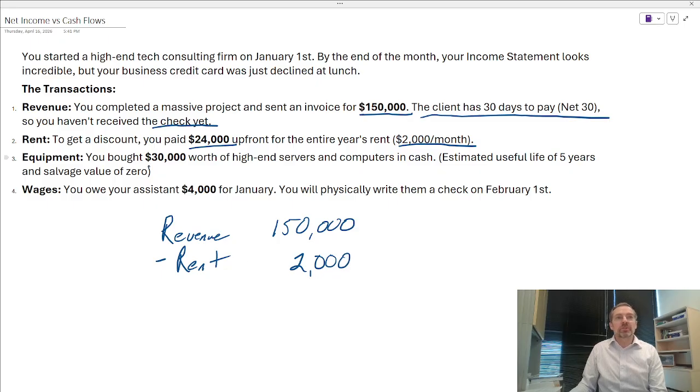We also bought $30,000 worth of equipment, but we didn't use it all up at the same time. With equipment, we would record depreciation, and we put an estimated life of 5 years with no salvage value. So we just go with $30,000 divided by 5 years is $6,000, but we're also doing this monthly, so let's divide that by 12 to get $500 of depreciation.